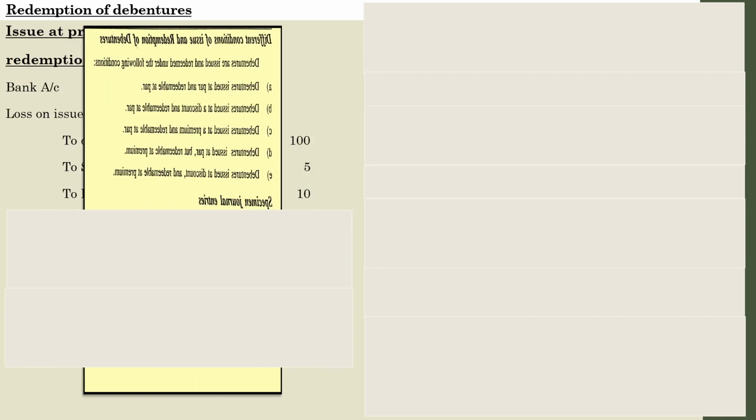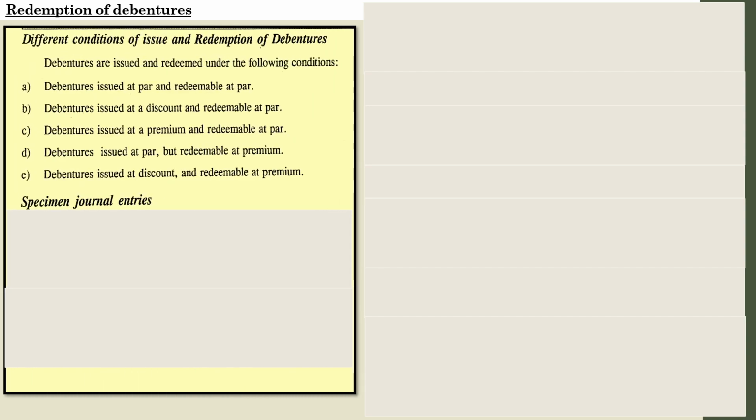So let us discuss some of the other cases. See, these are the different conditions of issue and redemption of debentures, and debentures that are issued and redeemed under the following situations. First situation, debentures issued at par and redeemable at par. So what is the entry?